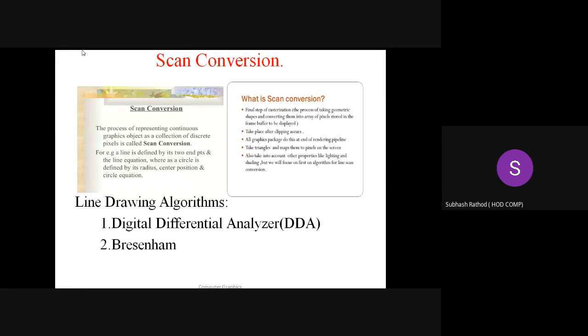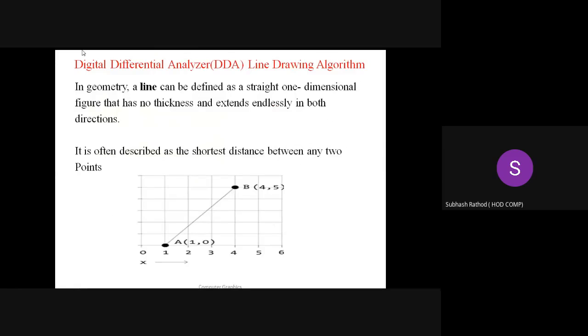You might know the definition from mathematics. What is a line? In geometry, a line can be defined as a straight one-dimensional figure that has no thickness and extends endlessly in both directions.